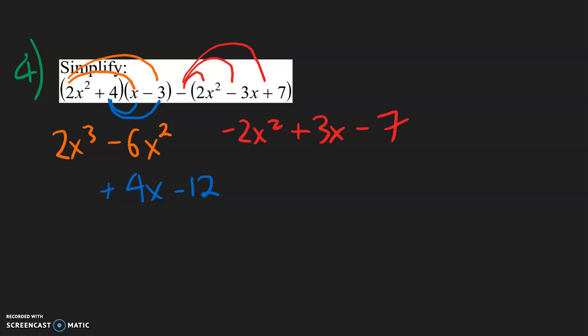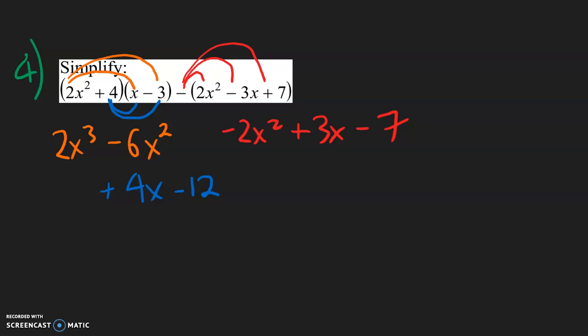So notice again, when we are distributing a negative sign, all the signs inside it change. Positive 2 becomes negative 2, negative 3 becomes positive 3, and positive 7 becomes a negative 7. I'm pointing that out because this was a common mistake from our last quiz.